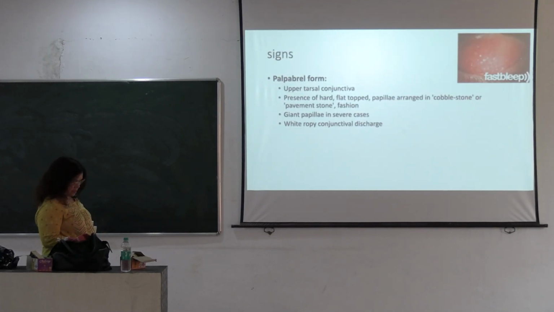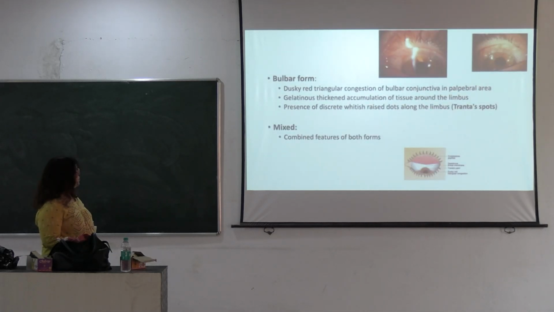Then signs in the palpebral form. This is the dorsal conjunctiva. Here the upper dorsal conjunctiva is affected. There is presence of hard, flat-topped papillae arranged in a cobblestone or pavement stone appearance, giant papillae are formed, and there is ropey conjunctival discharge. This is the important palpebral sign of spring catarrh.